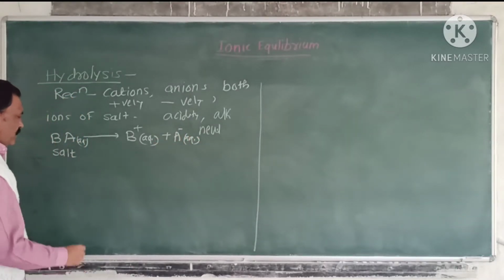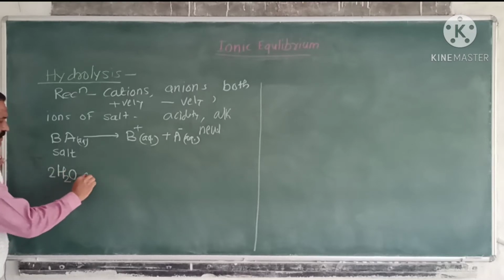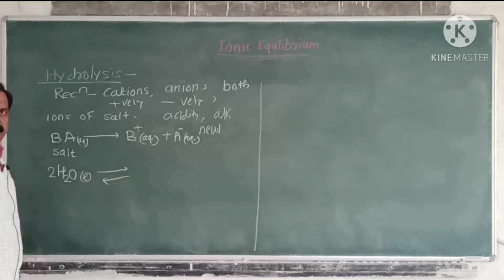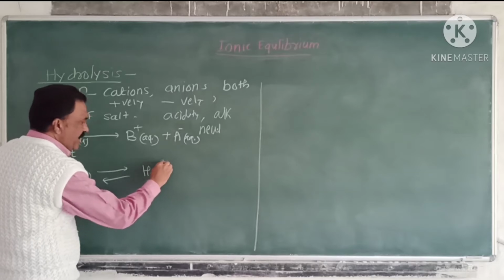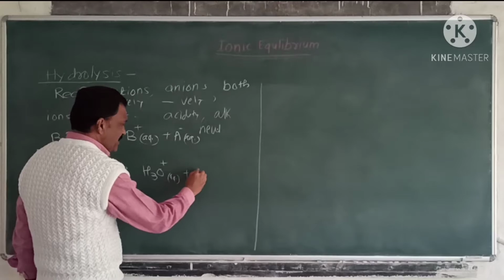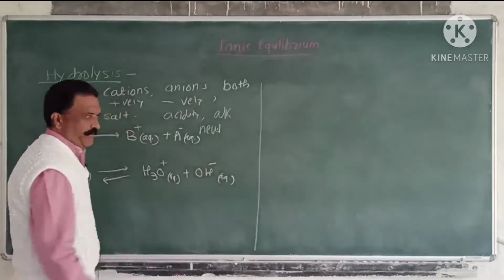A solvent, water, dissociates slightly, to a very small extent, and it produces hydronium ion H3O plus aqueous as well as hydroxyl ion OH minus aqueous.